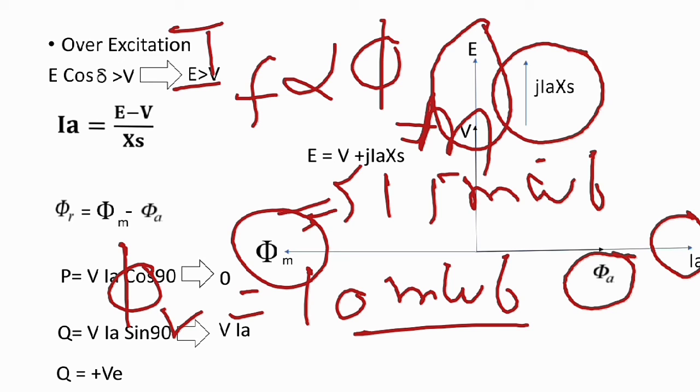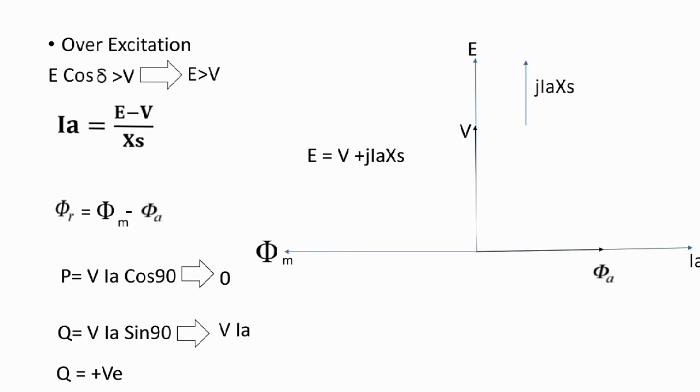That's why the armature flux opposes the main field flux, and the value of armature flux should be 5. This all happens automatically when we over excite the alternator.